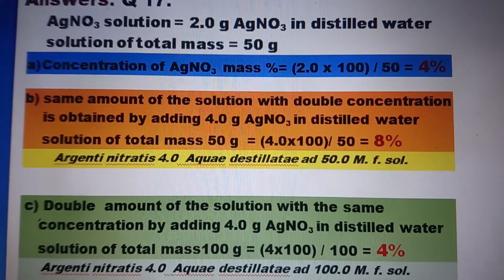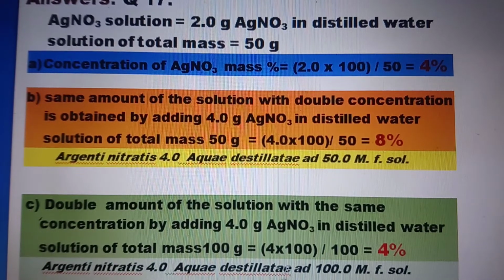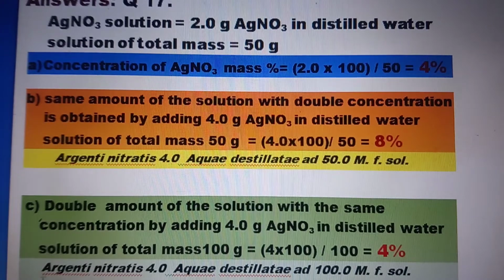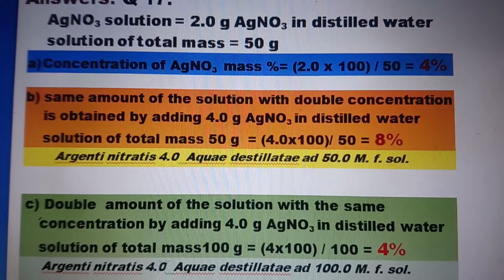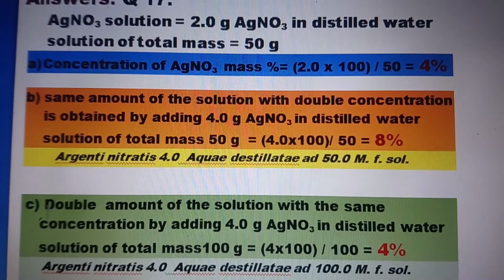And what is the prescription? Argentine nitrates 4, aqueous distillate, add 100 ml of salt. Add means added to, so that the total is 100 grams. These numbers are in grams: 4 grams and 100 grams. That's the answer. A, B and C parts are solved.